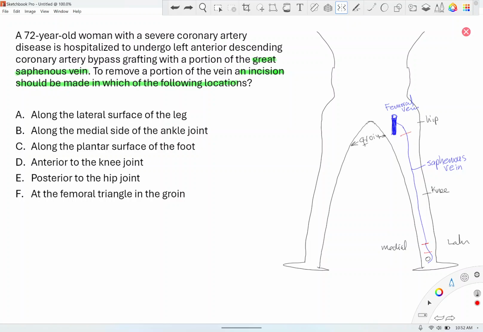Therefore, the cut should be made. Okay, go to my pen. There you go. The cut will be made, so this much section will be taken out. Okay, if you don't like the red, I'll use green.